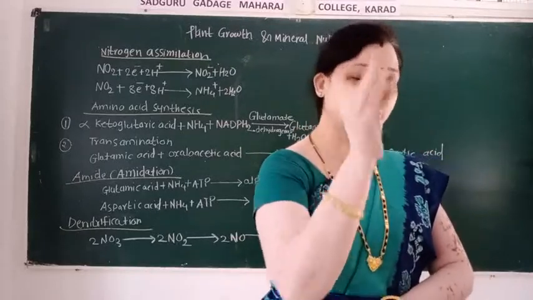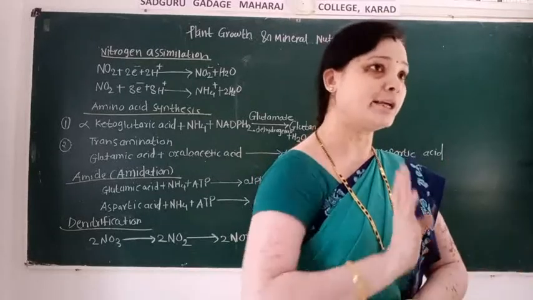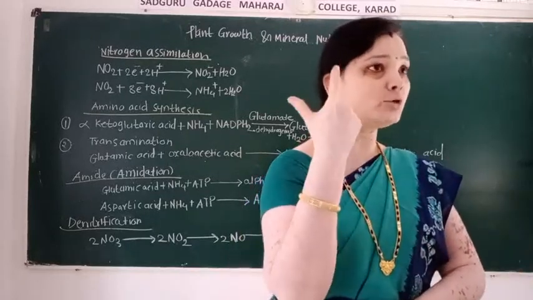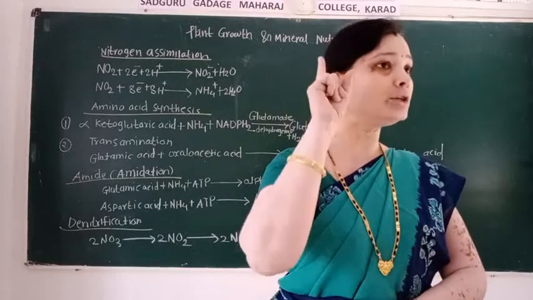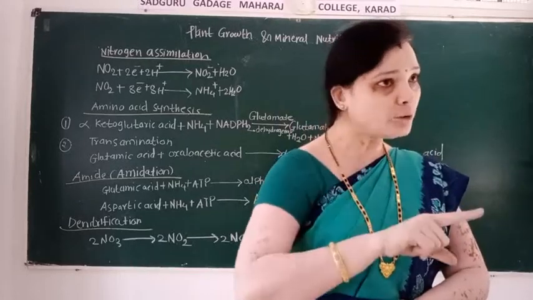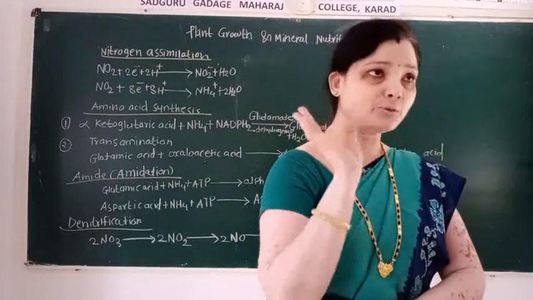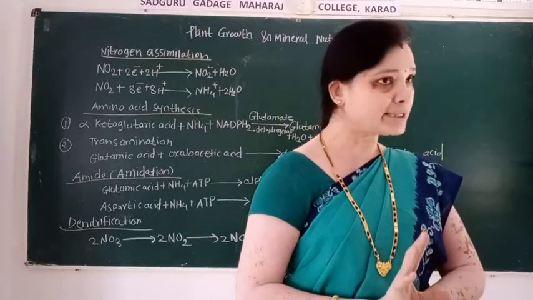This process is known as ammonification. Conversion of atmospheric nitrogen into ammonia, this process is known as nitrogen fixation.